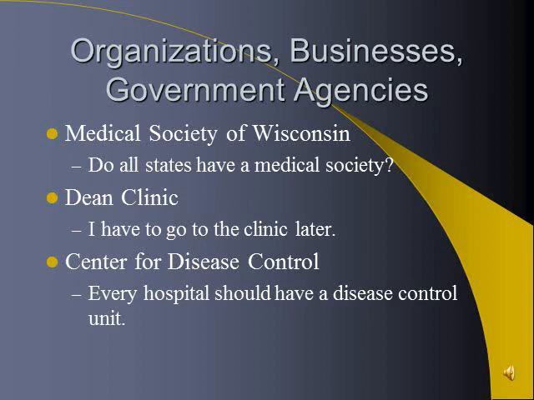Clinic is not capitalized. Center for Disease Control, it's a specific agency, capitalized. Every hospital should have a disease control unit. There it's not specific. We don't know exactly which one, not capitalized in that situation. So know the difference between when you need to capitalize them and when you don't, when they're specific organizations, businesses, or government agencies.